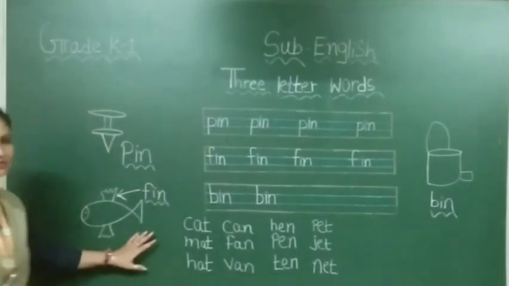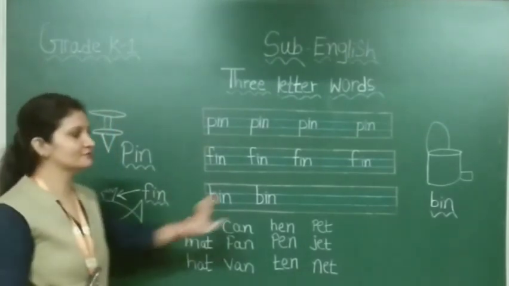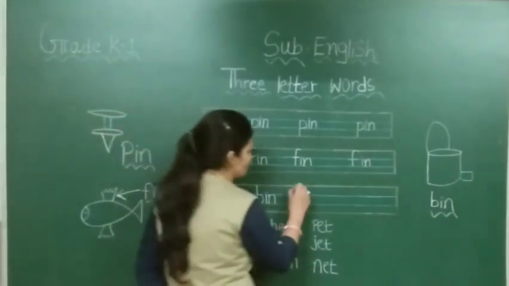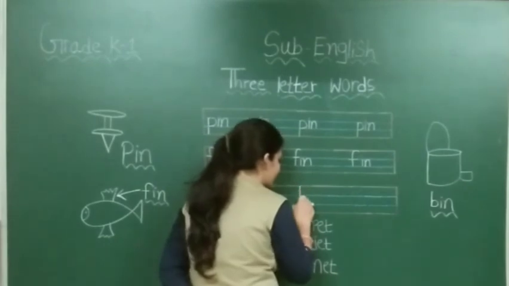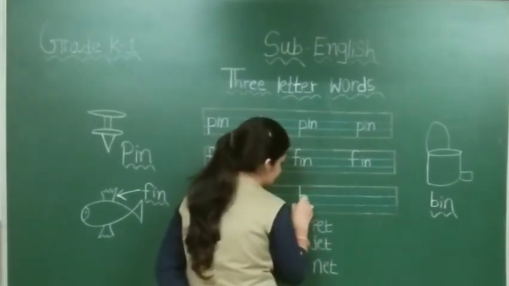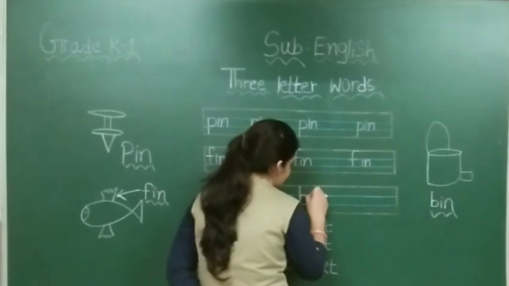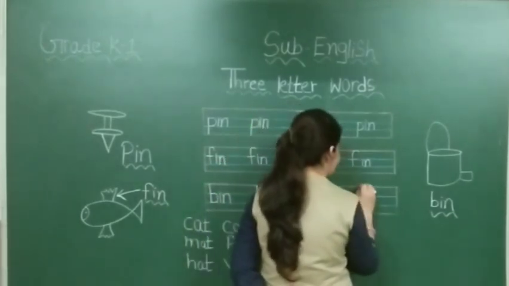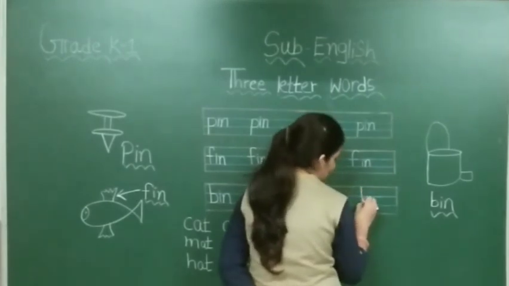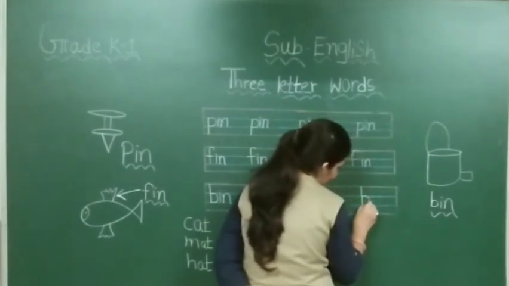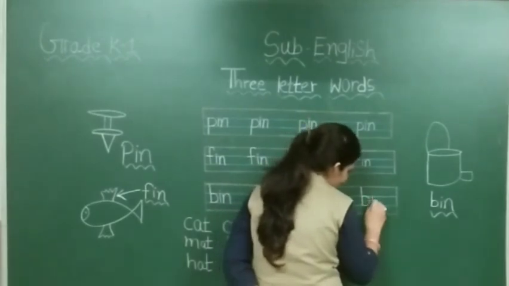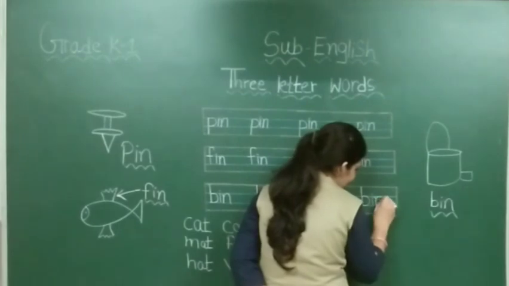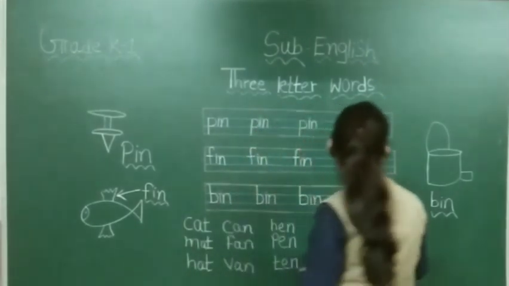Where is bin? This one? No, this one is fin. So where is bin? Yes, here. This is called bin. So you have to write B-I-N, bin. Again, last, you have to make one standing line, then you have to make a curve in these two blue lines, then you have to make I, small I, and then N. This is called bin.